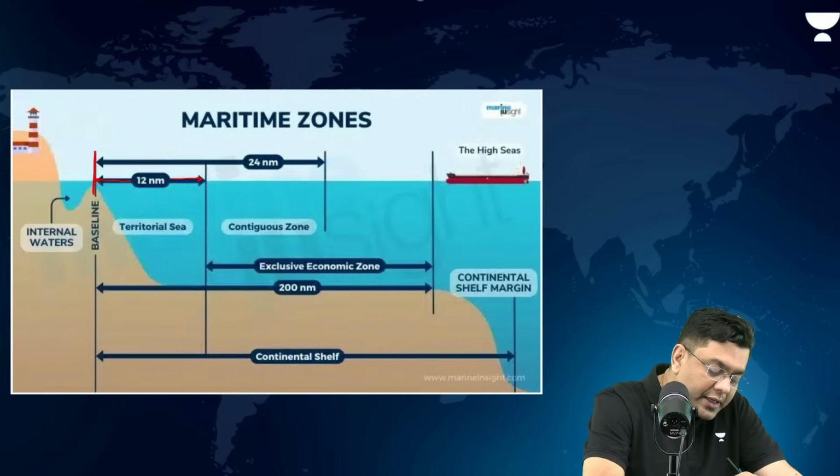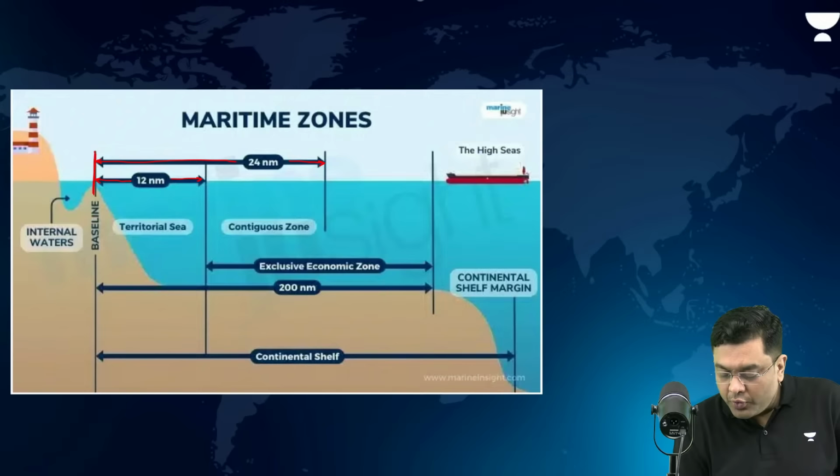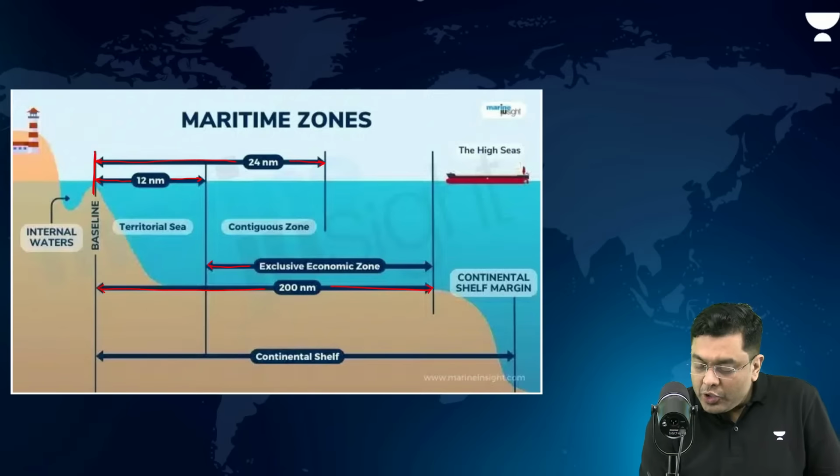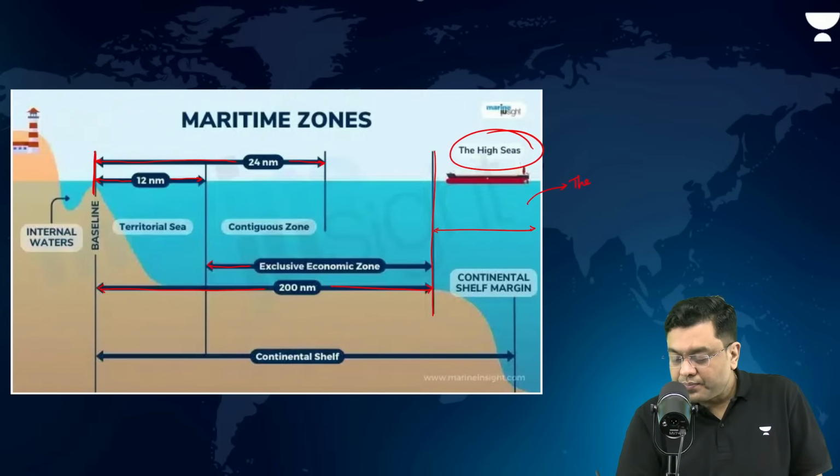Then 24 nautical miles is your contiguous zone. The exclusive economic zone is 200 nautical miles from the baseline. Beyond that exclusive economic zone, the sea that is there is known as the high seas, also referred to as the area.